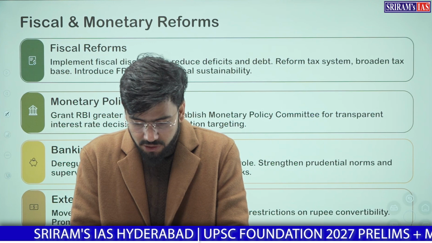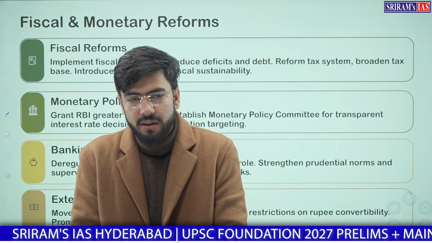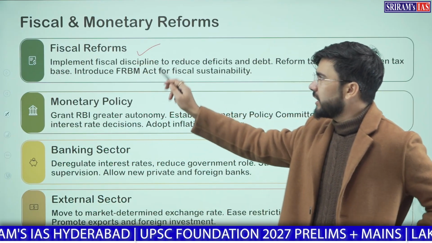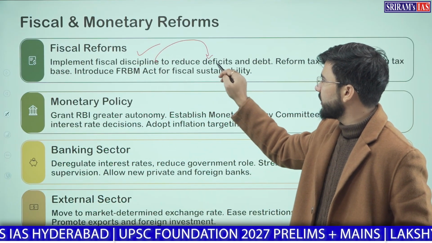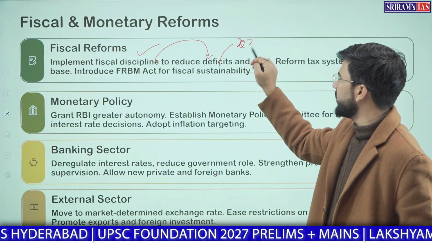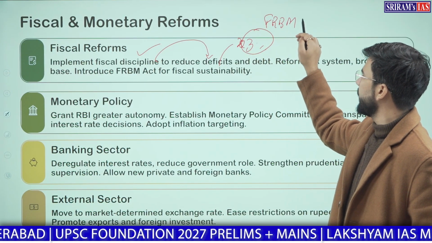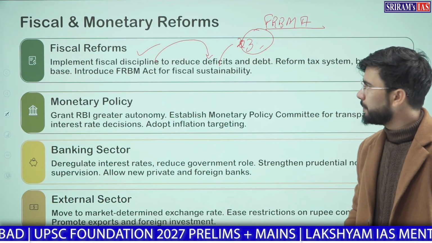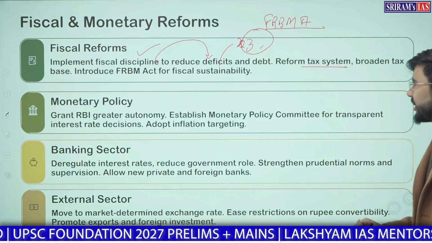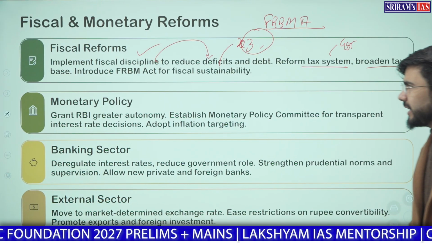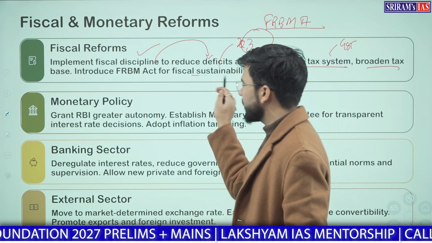Post 1991, we also introduced some fiscal and monetary reforms. In the fiscal reforms, we had fiscal discipline by reducing the fiscal deficit to 3% only, according to the FRBM Act. We reformed the taxation system by introducing GST, broadened the tax base, and introduced the FRBM Act for fiscal sustainability.